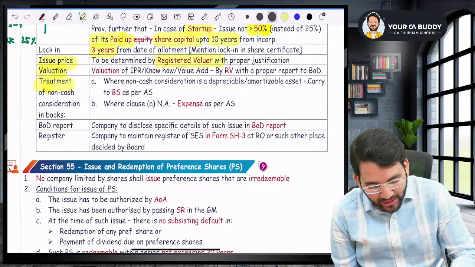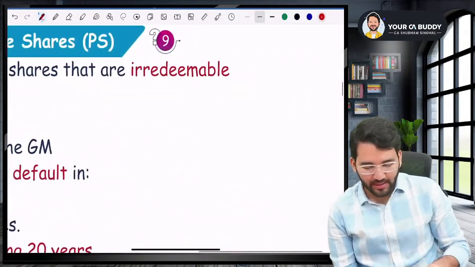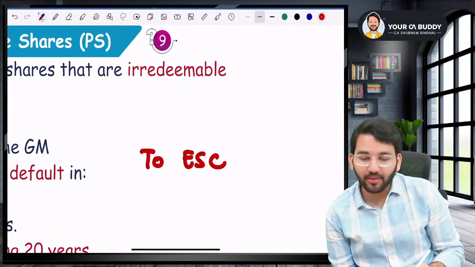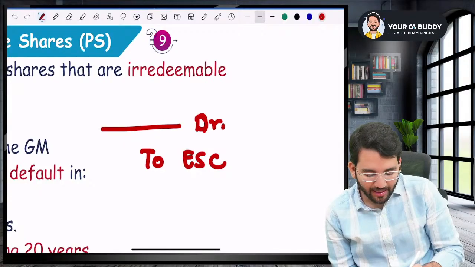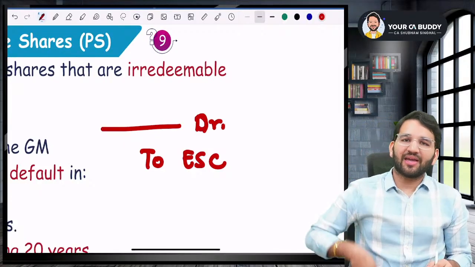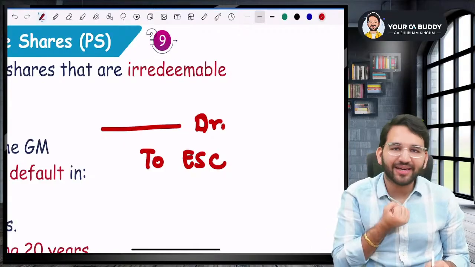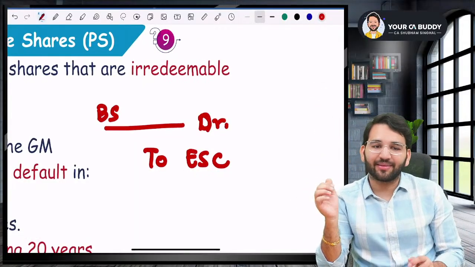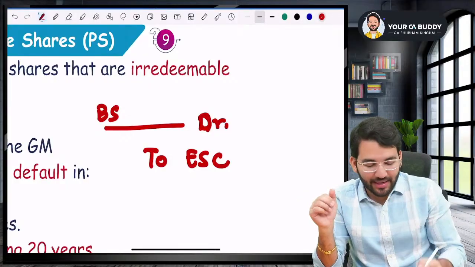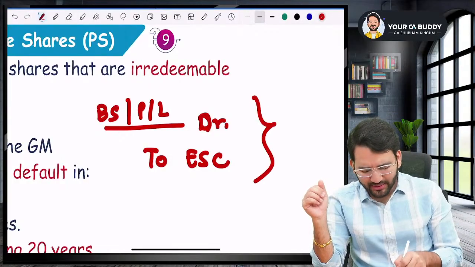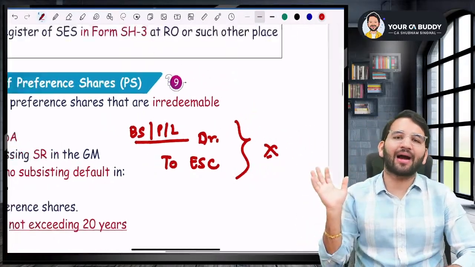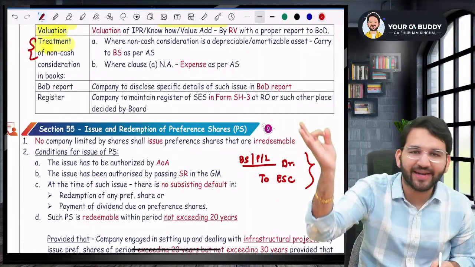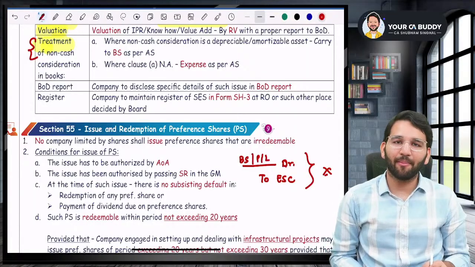And what will be the accounting treatment? How will you do the accounting treatment, sir? When I am issuing equity share capital, I will credit equity share capital. But what will be the debit account? The debit account will depend. If I'm getting some asset that can be depreciated or amortized, then debit the asset in the balance sheet. But if I'm not getting any asset, then I'll debit the P&L account. This is not relevant for our law, but just a simple accounting entry. You debit what you are receiving. If it is an asset, send it to the balance sheet. If it is not an asset, put it in the P&L.